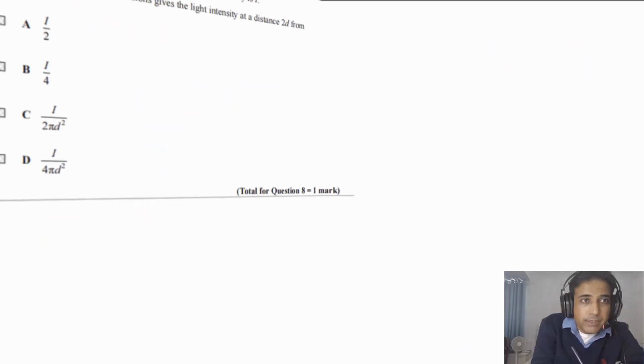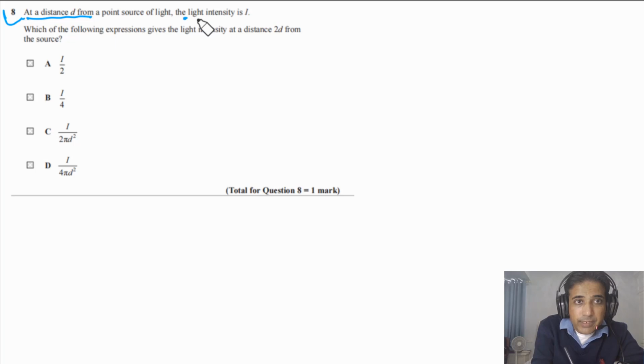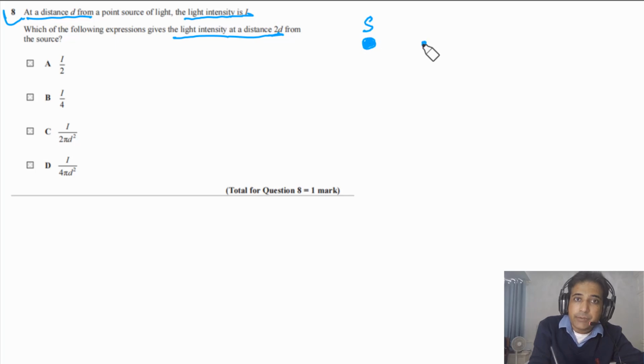Question 8 says, at a distance D from a point source of light, the intensity is I. Which of the following expressions gives the light intensity at a distance 2D from the source? So first of all we can imagine this one is the point source S. At distance D, the intensity is I, and at distance 2D we need to find out what is the value of intensity. So this distance is 2D.